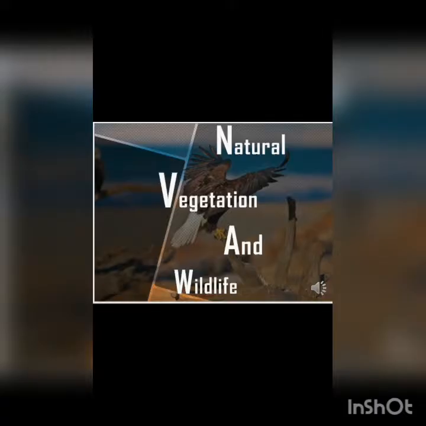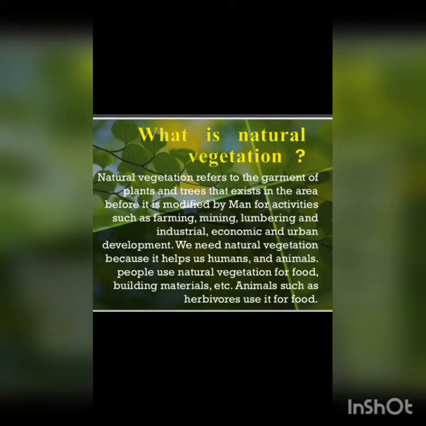Today we would focus on the introduction part of this chapter, natural vegetation and wildlife. What is natural vegetation? Natural vegetation refers to the garment of plants and trees that exist in an area before it is modified by man for various activities such as farming, mining, lumbering, industrial, economic and urban development.